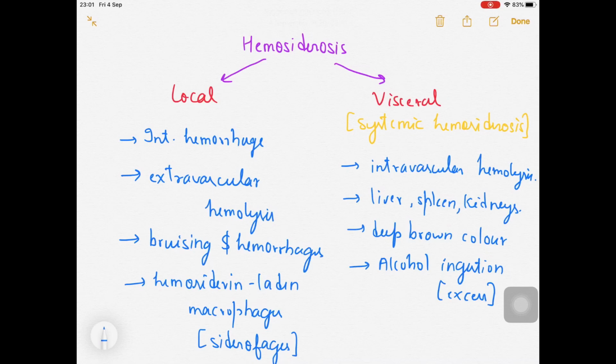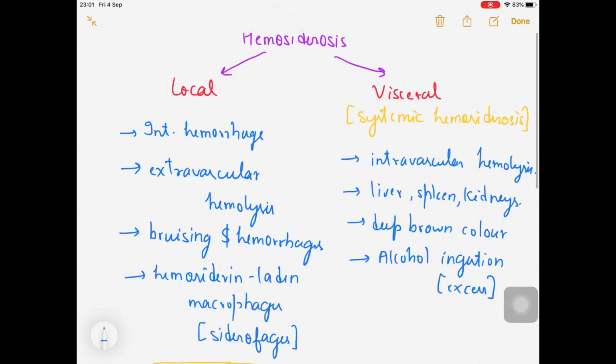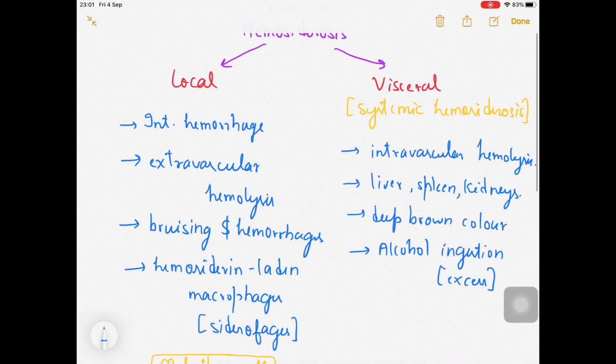So I have talked about the local and the visceral one. You can pause the video and write your own notes. Okay, now let's go back to the question.